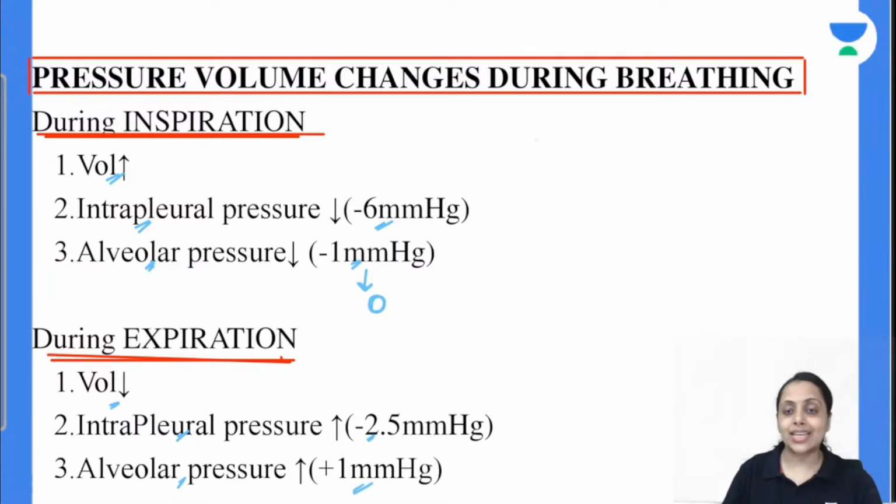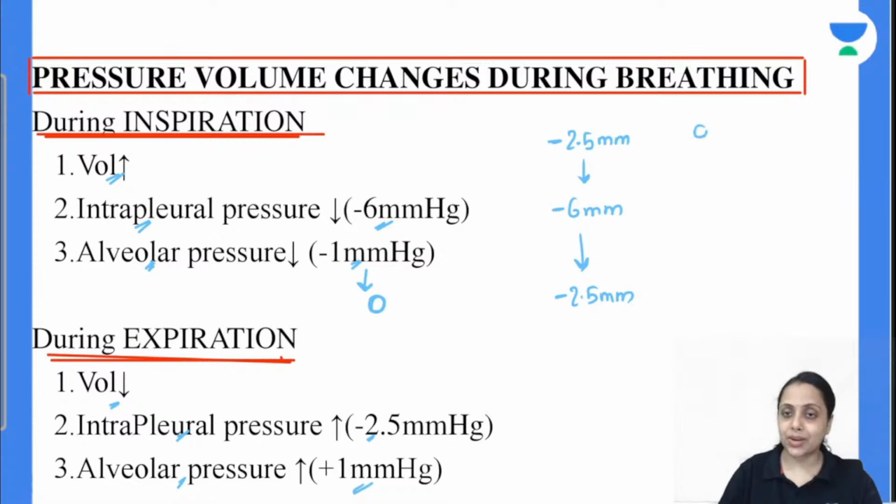So during resting condition अगर हम intrapleural pressure write करते हैं तो resting condition पे it is -2.5 mm of Hg. After inspiration it reaches to -6 mm of Hg. ठीक है, after expiration it again become -2.5 mm of Hg.